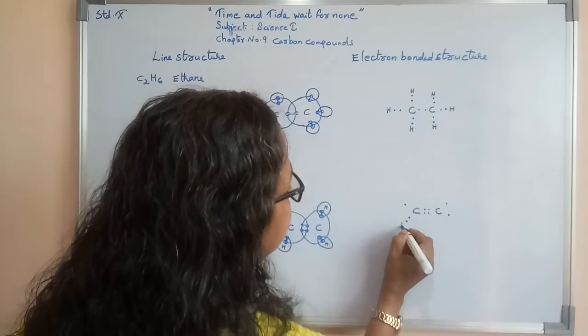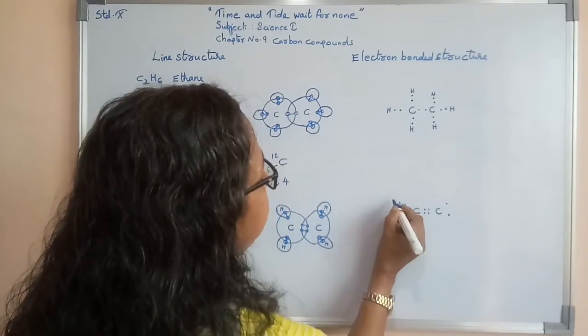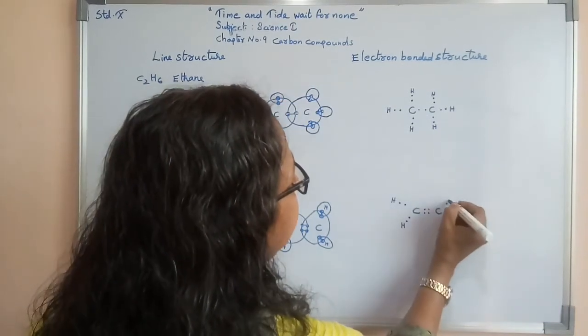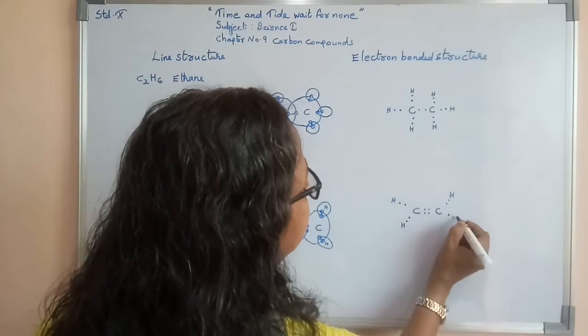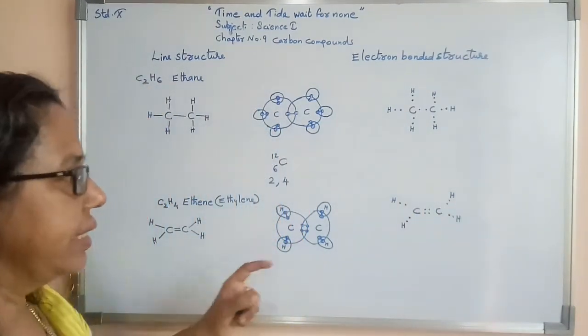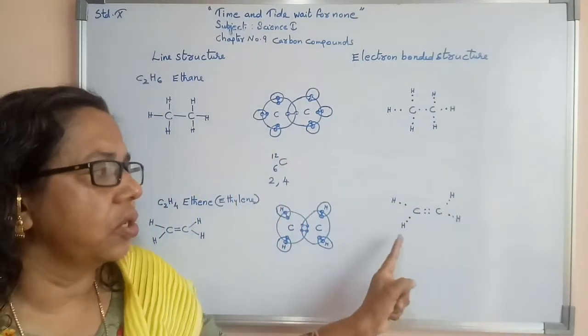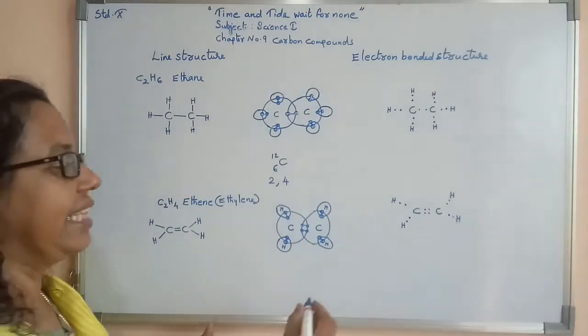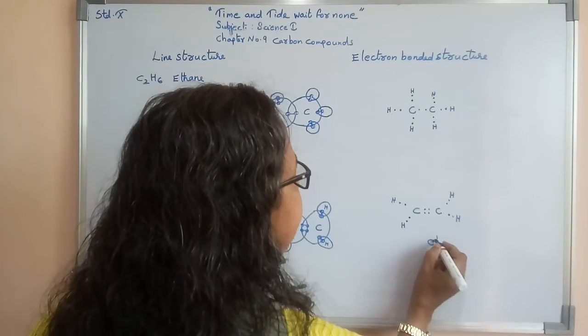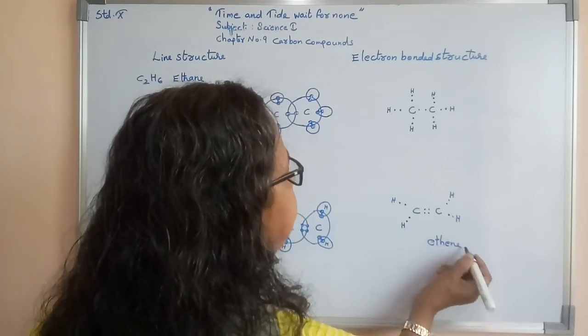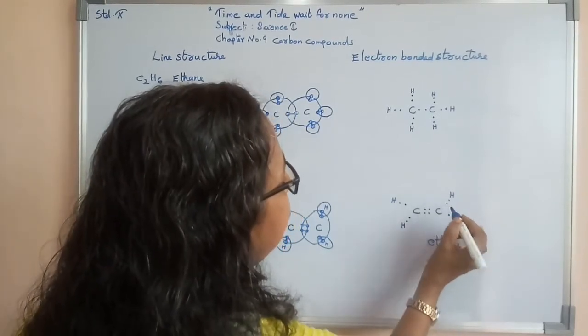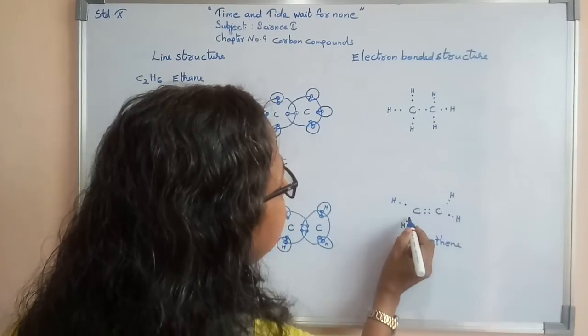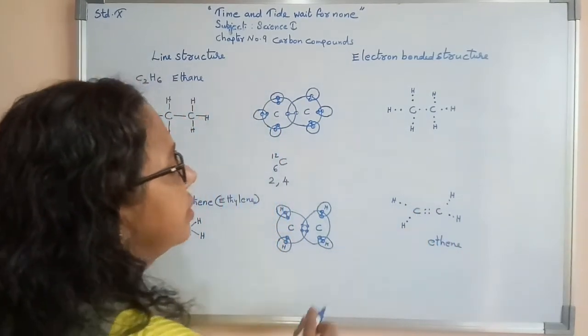Here now 1 hydrogen is coming, here now 1 hydrogen, here now 1 hydrogen, here again 1 hydrogen. So we can say that this is the electron dotted structure of ethene. E-T-H-E-N-E. So here single bond, here double bond, here single bond, here single bond.